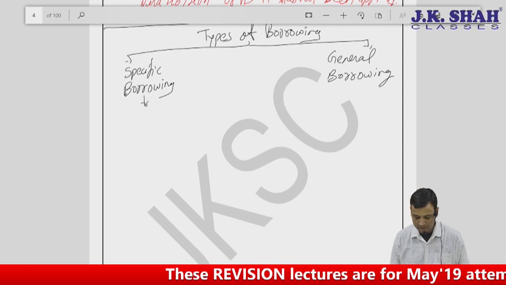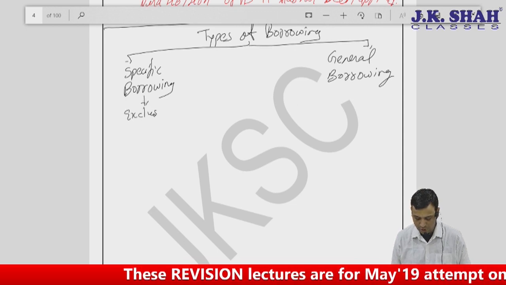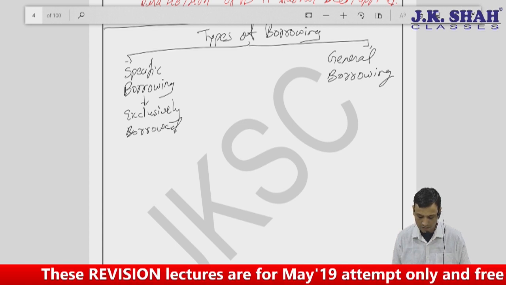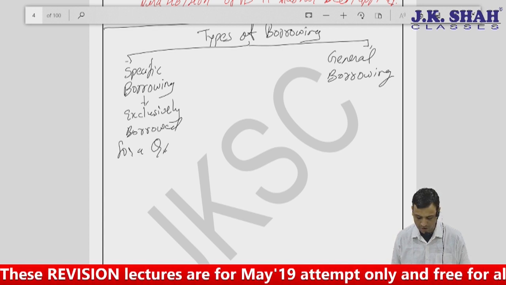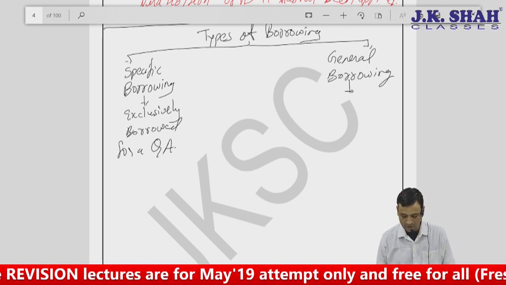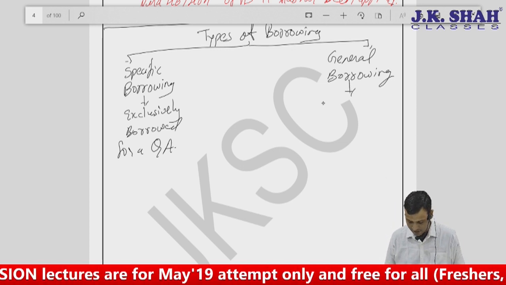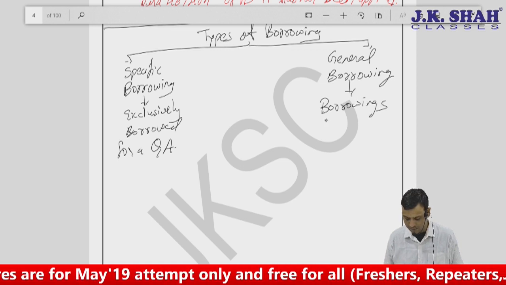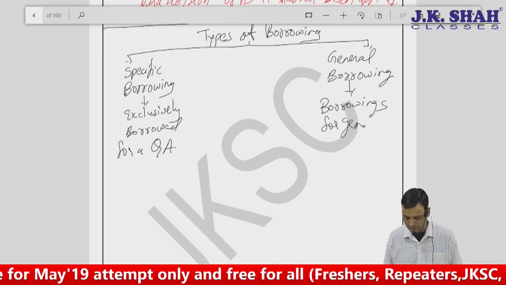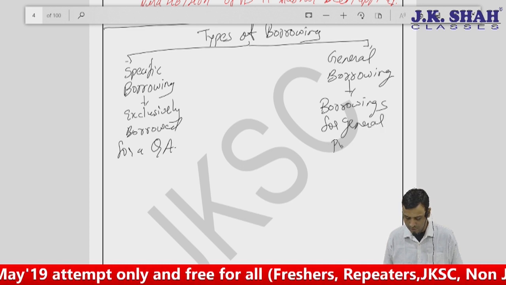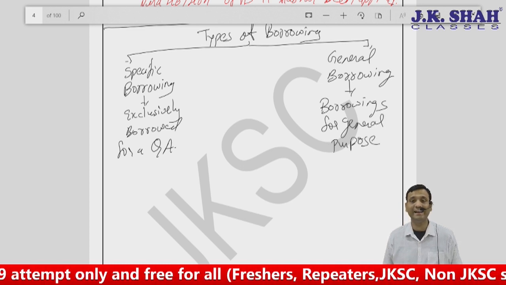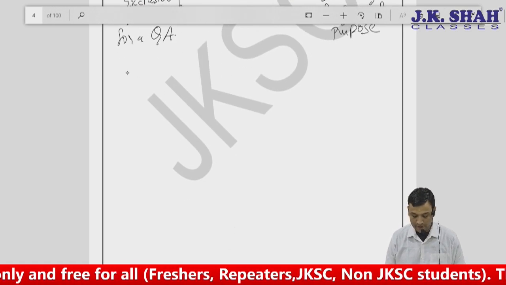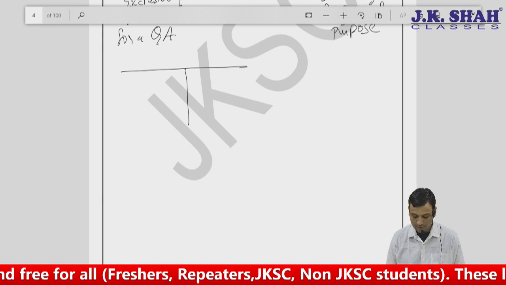Specific borrowing means exclusively borrowed for a qualifying asset. And borrowings for general purpose means borrowings made without any specific purpose, so we don't know where the funds were directly targeted. I'm just giving an idea.